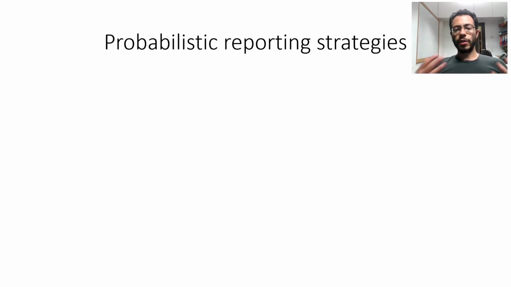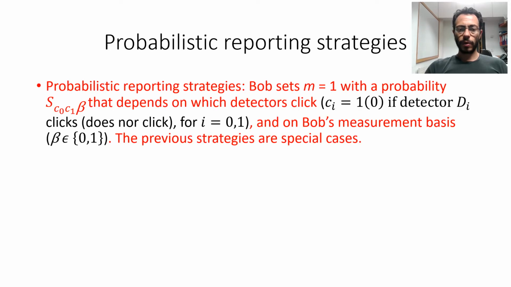Now I discuss probabilistic reporting strategies in which Bob sets the message m equal 1, meaning Bob reports a measurement as valid, with a probability that depends on which detectors click and on Bob's measurement basis. We know that the previous strategies are special cases of probabilistic reporting strategies.